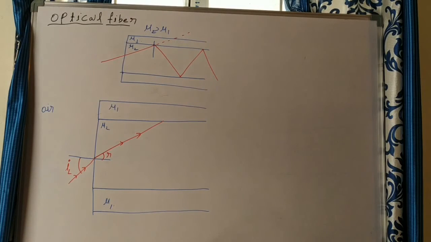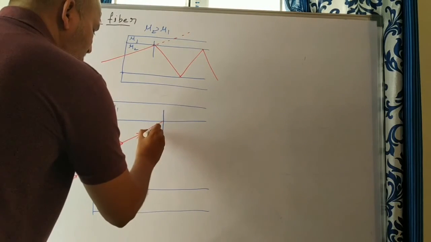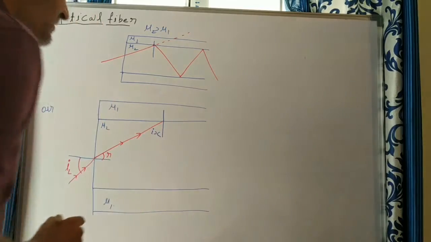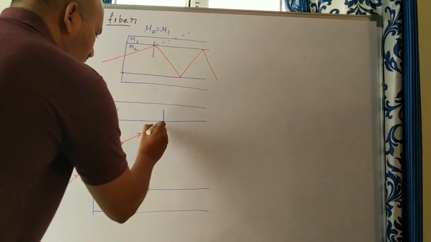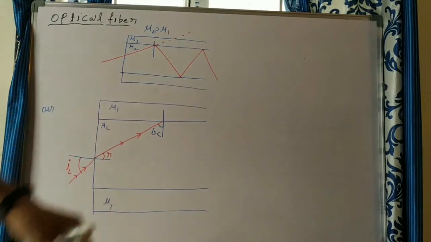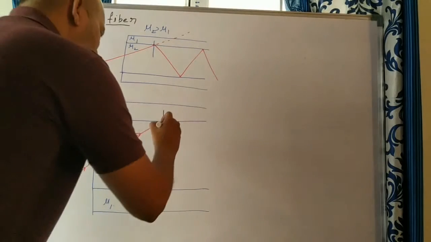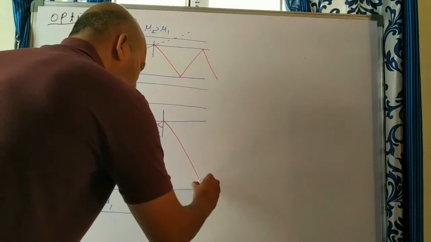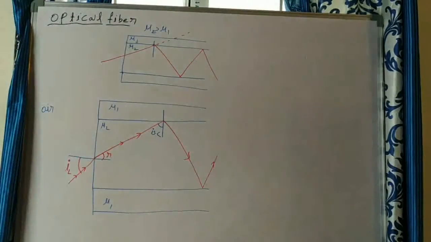When the light ray hits the interface of the core and cladding, you can draw a normal here. If this angle of incidence is greater than the critical angle, I greater than C, then what happens? Total internal reflection takes place. So it will be reflected back into the optical fiber, like this, and it will go until the end of the optical fiber.